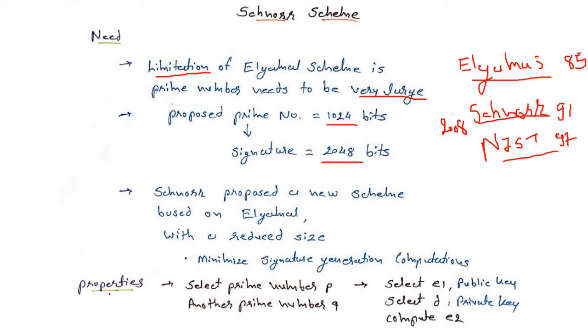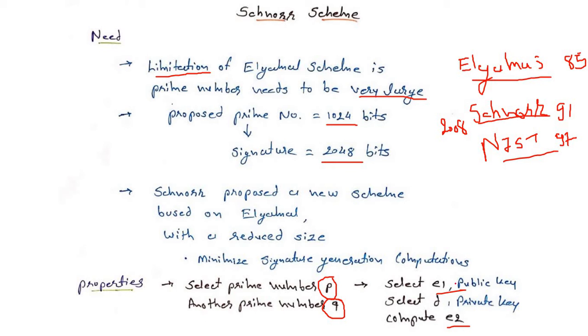Now, if we look at the properties of the Schnorr scheme, first there is a prime number p and a prime number q. We are going to choose two prime numbers, first p and second q. Also we will use two public keys, E1 and E2. Get it?